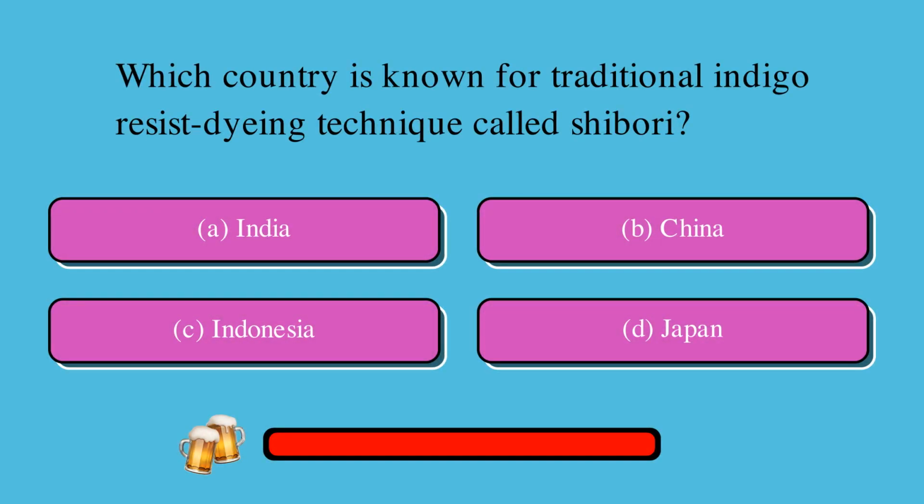Which country is known for traditional indigo resist dyeing technique called shibori? Is it A, India, B, China, C, Indonesia, or D, Japan? The correct answer is D, Japan.